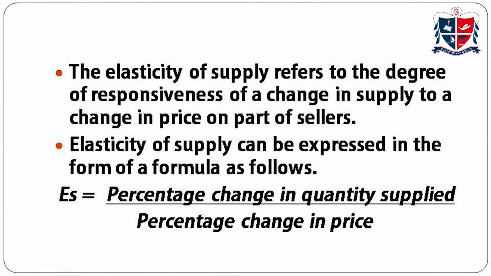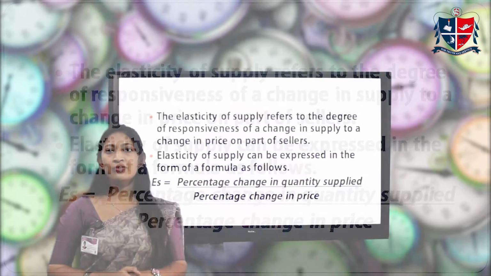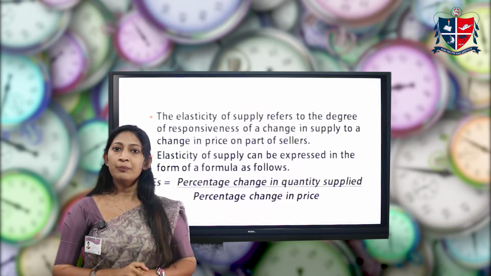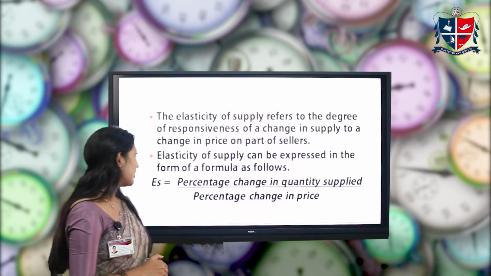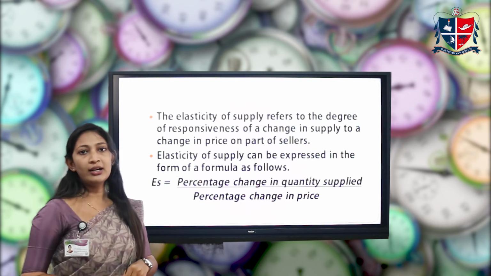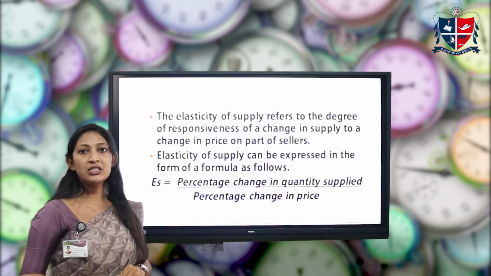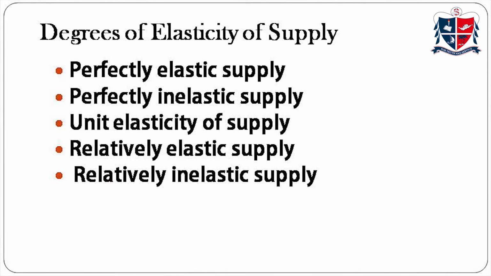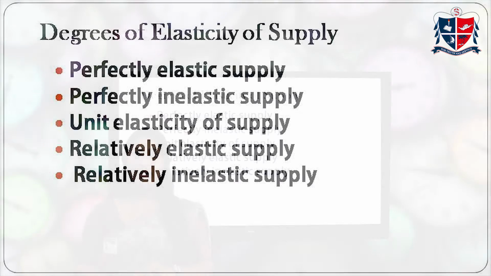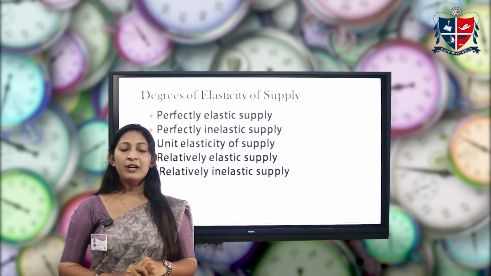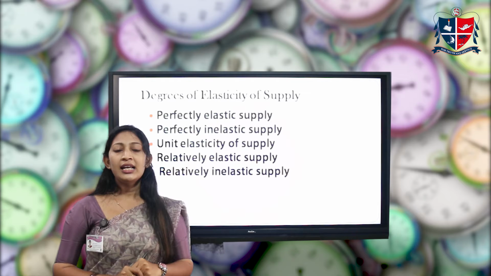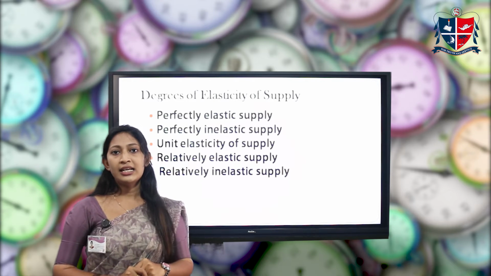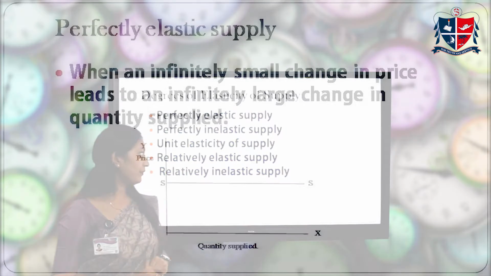Elasticity of supply refers to the degree of responsiveness of change in supply to a change in price. It can be expressed as an equation, that is, percentage change in quantity supplied divided by percentage change in price. There are 5 degrees of elasticity of supply. They are perfectly elastic supply, perfectly inelastic supply, unitary elastic supply, relatively elastic supply and relatively inelastic supply.